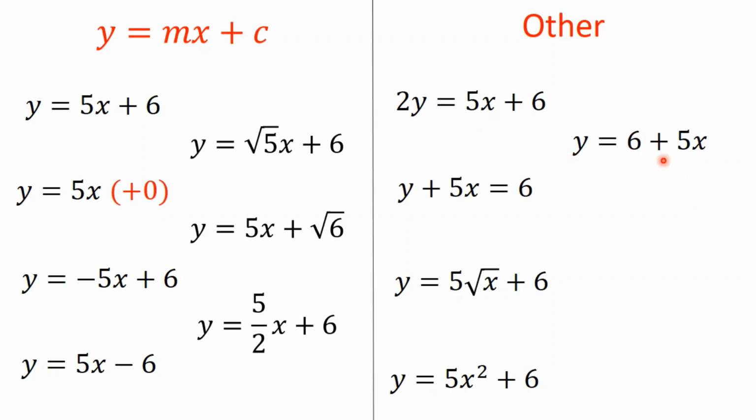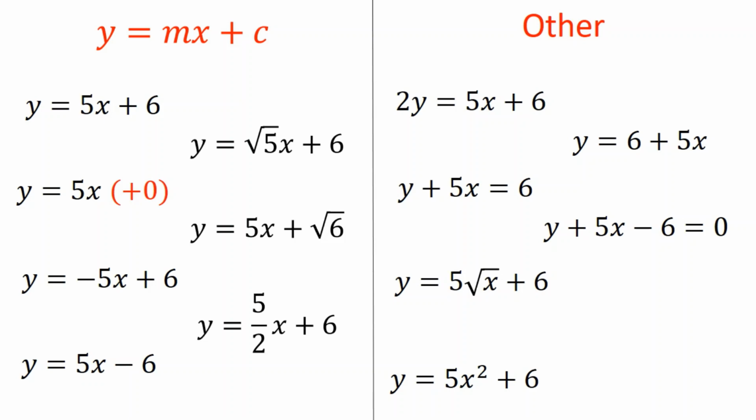Oh, now this one's interesting. Y equals 6 plus 5x, because this one is painfully close to being in the right form. It is so near. All we have to do is move these the other way around, make it into 5x plus 6, and then it would be y equals mx plus c. So again, there's nothing wrong with this. This is absolutely fine to write down. It's just not in the form y equals mx plus c.